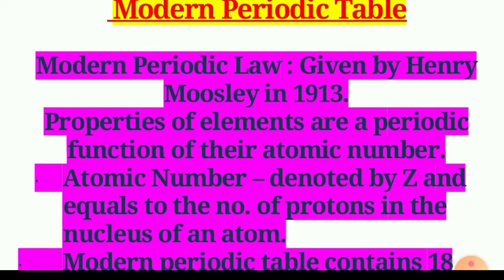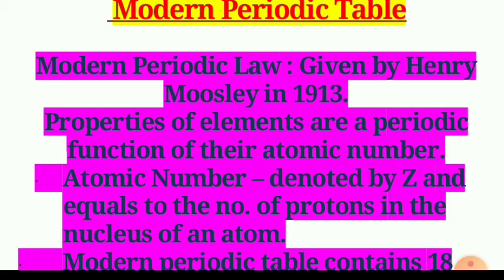Atomic masses do not increase in a regular manner in going from one element to the next. So it was not possible to predict how many elements could be discovered between two elements, especially in case of heavier elements. So, making order out of chaos, the modern periodic table was put forth in 1913 by Henry Moseley.